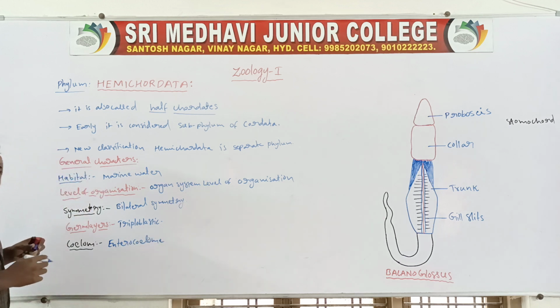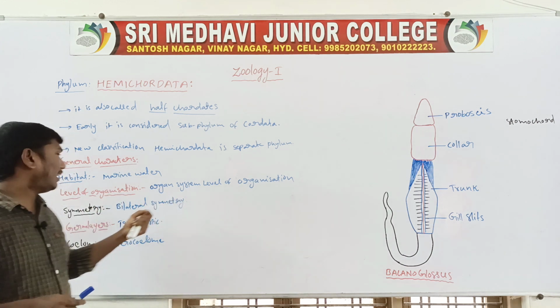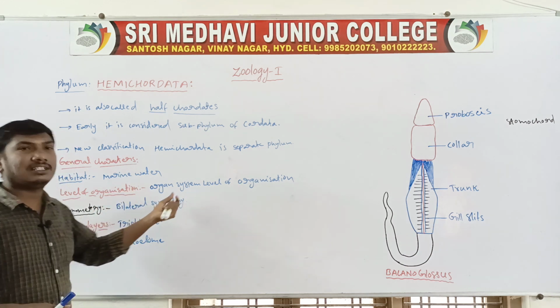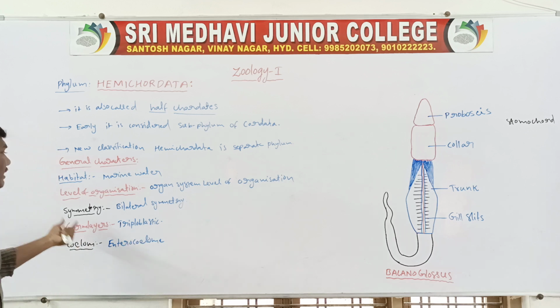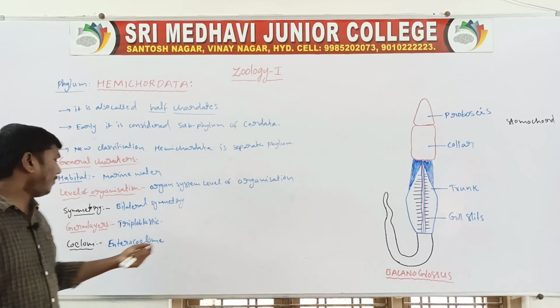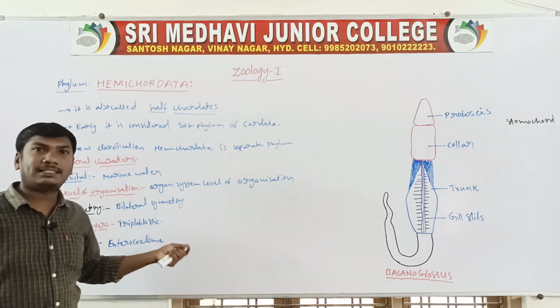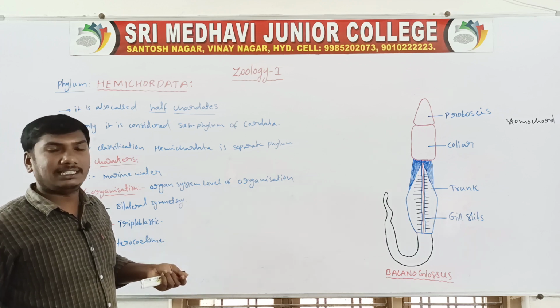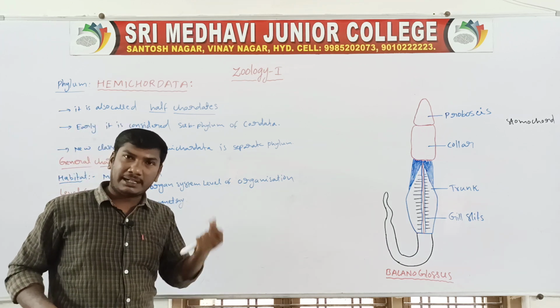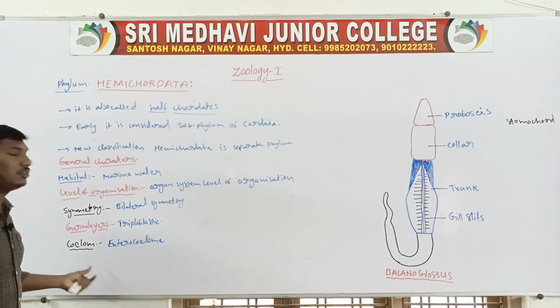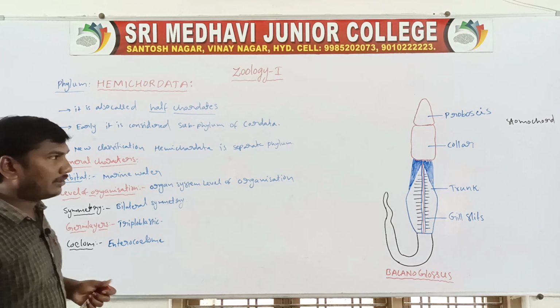So they live in marine water. Level of organization, organ system level of organization. Symmetry, bilateral symmetry. Germ layers: they are triploblastic, containing three germ layers: outer ectoderm, middle mesoderm, and inner endoderm. Coelom is the enterocoelom.